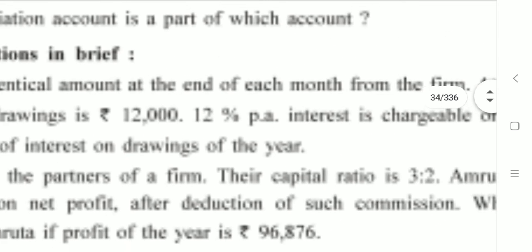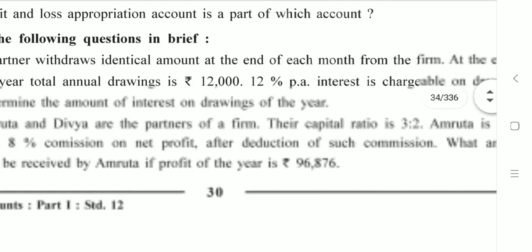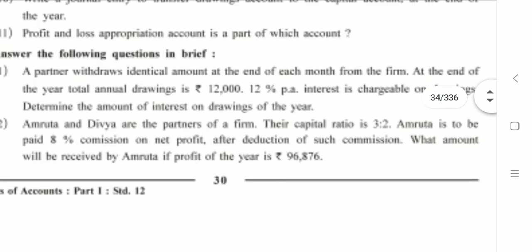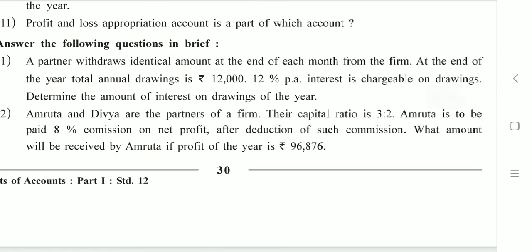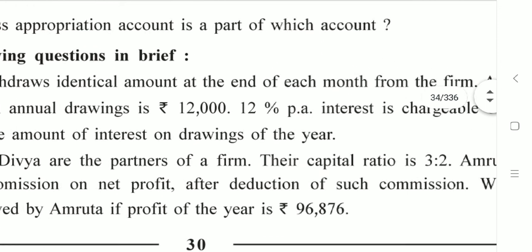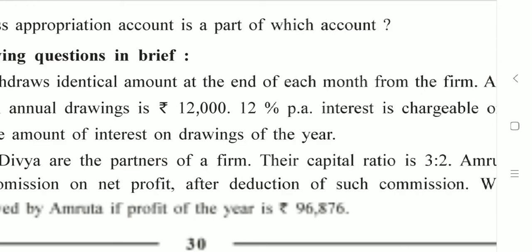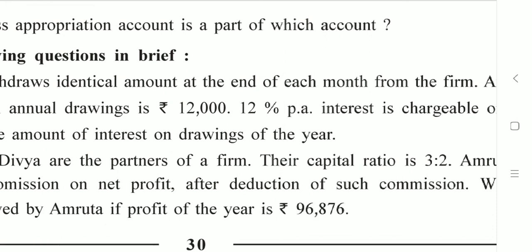So interest on drawings, I equals to, we are going to apply the formula the way I have explained in the illustration. If you want to solve the sum right now, you can take your book and pen. I equals PRN upon 100. What is P? It is 1000. What is R? It is 12%, that is 12 by 100. And what is N? 66 by 12. Why? Because the partner has withdrawn at the end of each month.